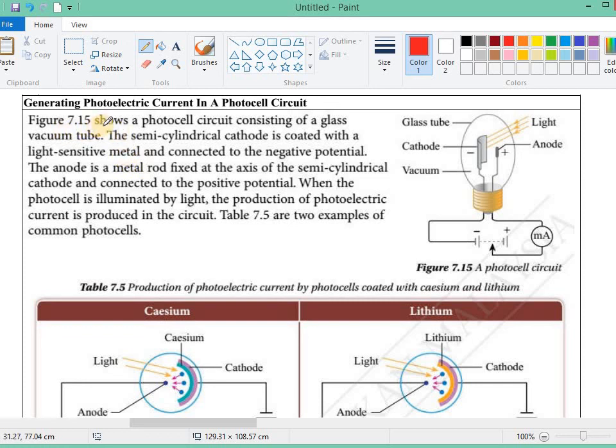So figure 7.15 shows a photocell circuit consisting of a glass vacuum tube. The semi-cylindrical cathode is coated with a light-sensitive metal and connected to the negative potential. The anode is a metal rod fixed at the axis of the semi-cylindrical cathode and connected to the positive potential. When the photocell is illuminated by light, a photoelectric current is produced in the circuit. So table 7.5 shows two examples of common photocells.